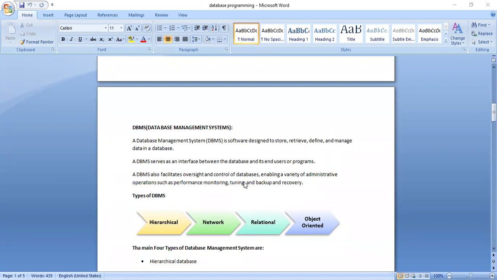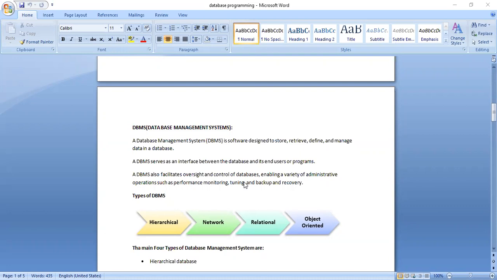Is that the only operation done by the DBMS? No. Other than interaction from the end user to the database, the DBMS also does a lot of tasks. The DBMS is useful to back up your database. If there is any failure, then using the DBMS software, you can recover that particular database. You can create different logins, you can monitor. These are usually the works of a database administrator. Whenever there is a database in real life, in companies, we will also have database administrators.